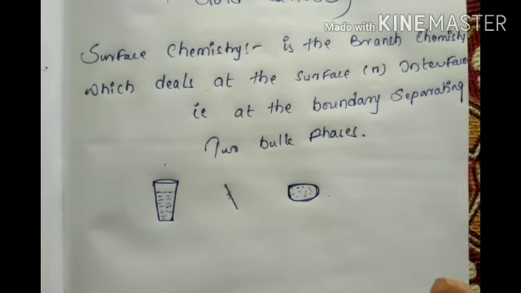The study of phenomena occurring at the surface or interface, at the boundary separating two bulk phases, is called surface chemistry.